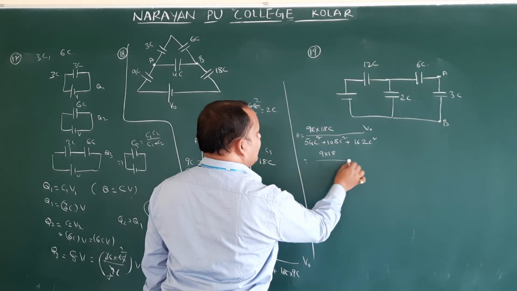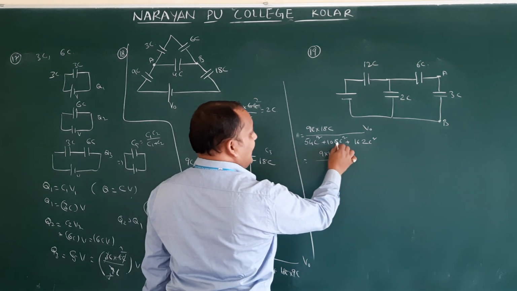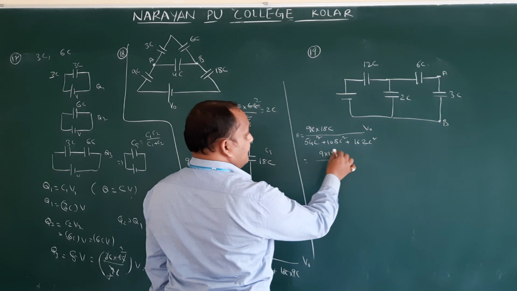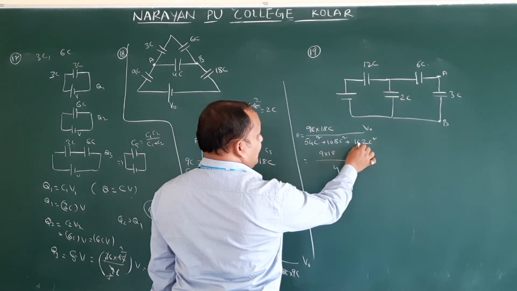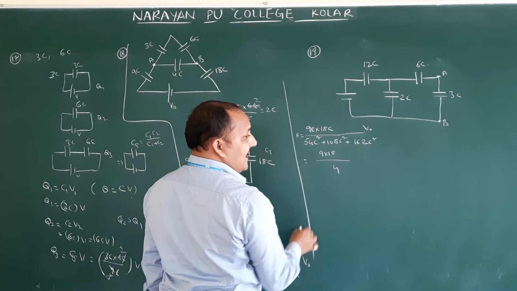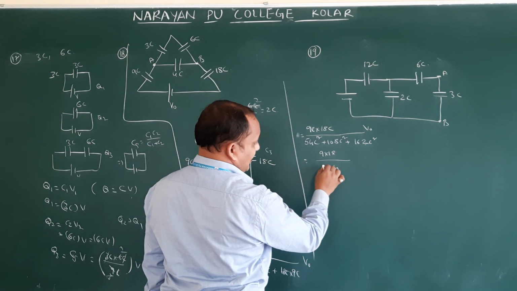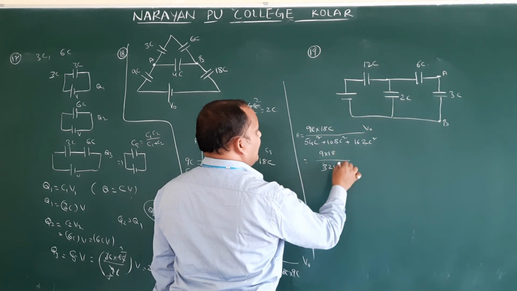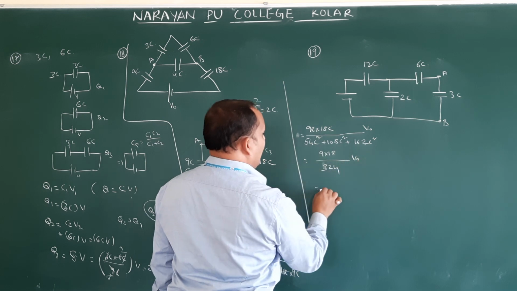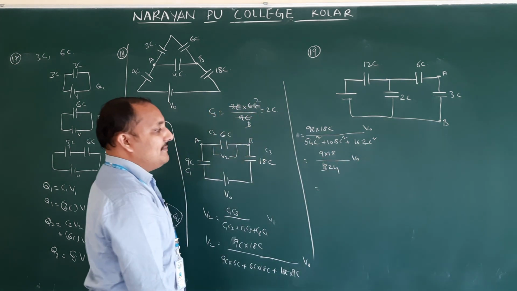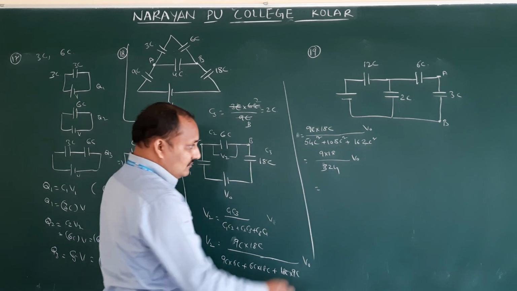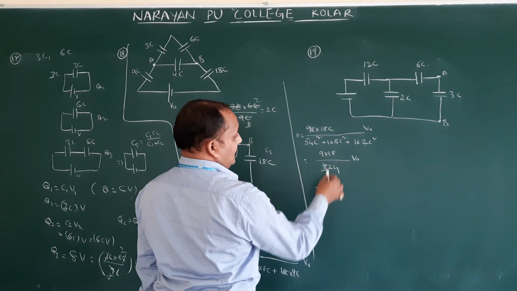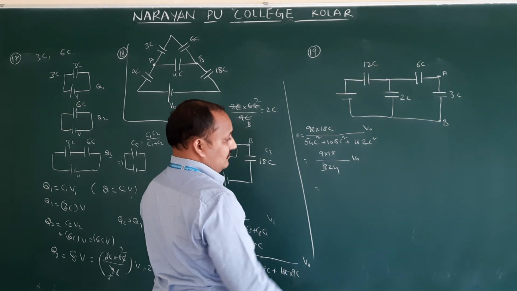I am cancelling all C square. Then add all these. How much will you get? 4 plus 8 plus 2 is 14. Sum is 324. Correct only? So 9 into 18 by 324, into V naught. How much is going to be cancelled here? 3 will be cancelled.